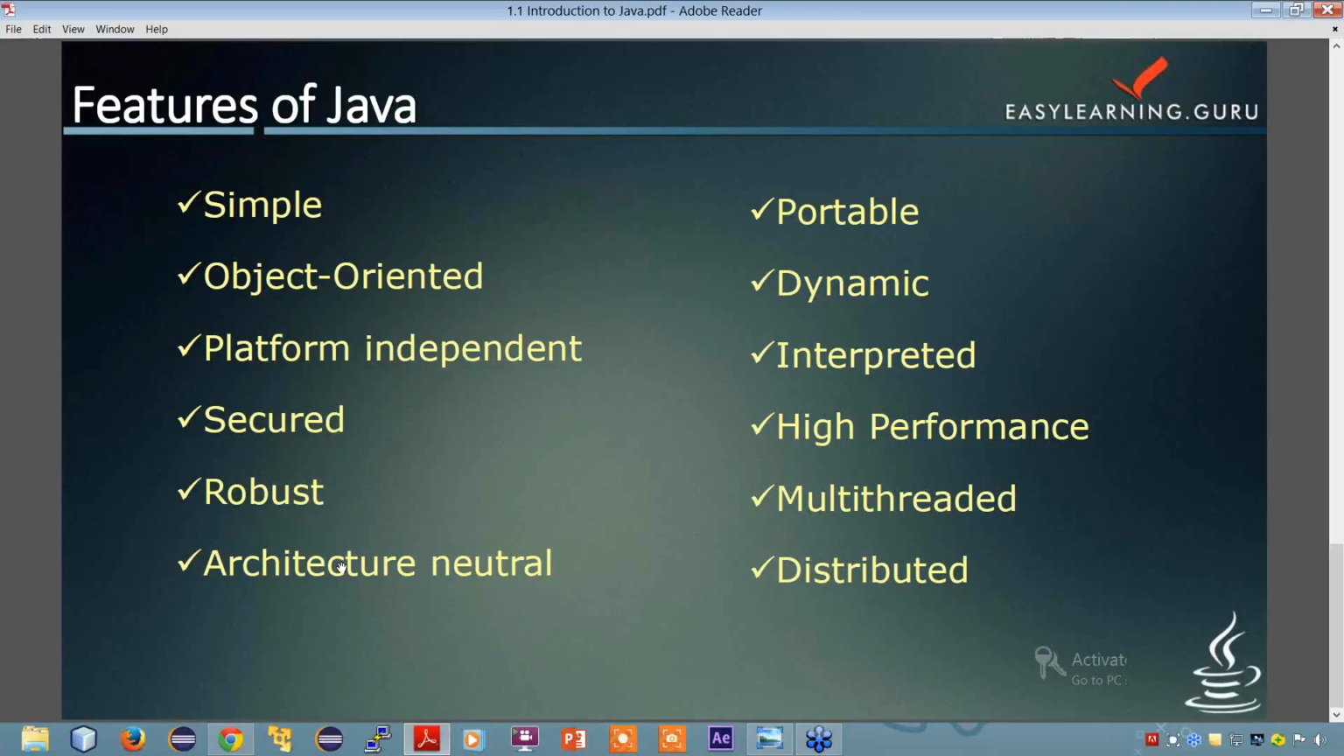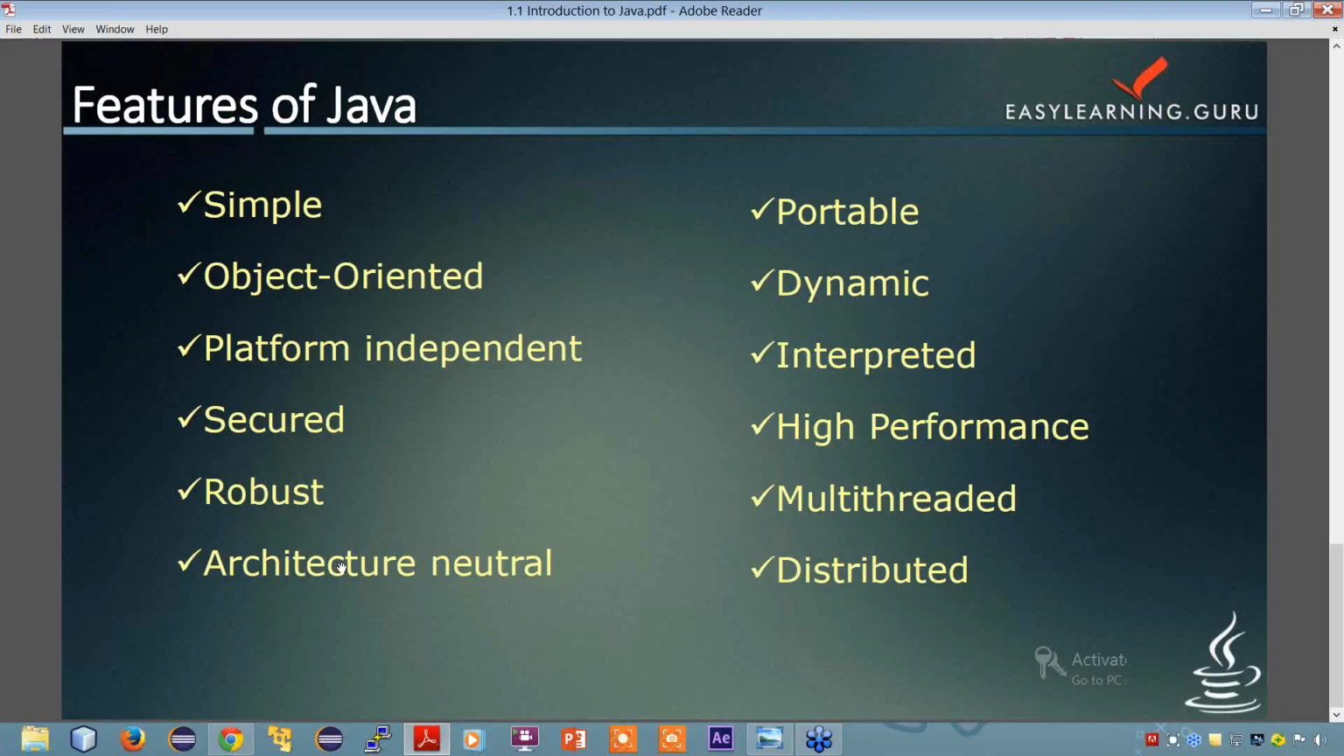The second is the bytecode verifier. The bytecode verifier basically checks the code fragments for illegal code that can violate the access rights to the object. The third one is the security manager, which determines what resources a class can access, such as reading and writing to the local disk. Basically, these securities are provided by the Java language. Some other security can also be provided by the application developer through SSL, JAAS, and cryptography, etc.